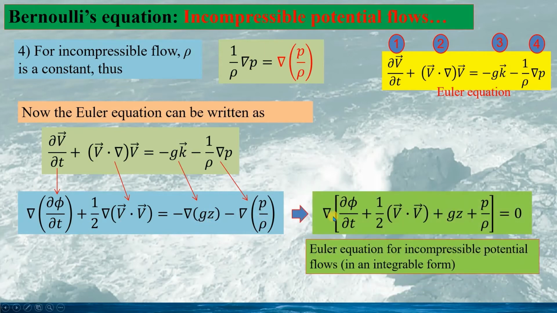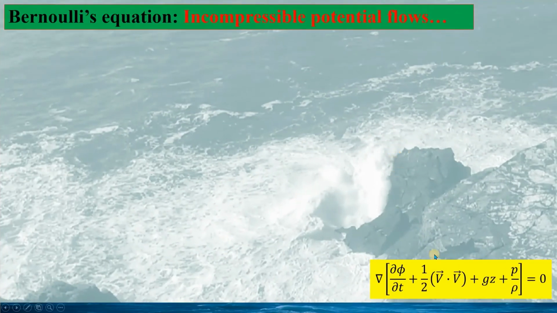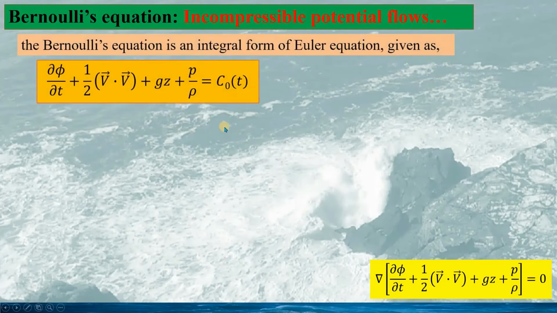We can write this equation in this form. This is the Euler equation for incompressible flow, and it is in an integrable form. For this conservative form of the Euler equation, we can simply integrate the equation, so we have this expression.